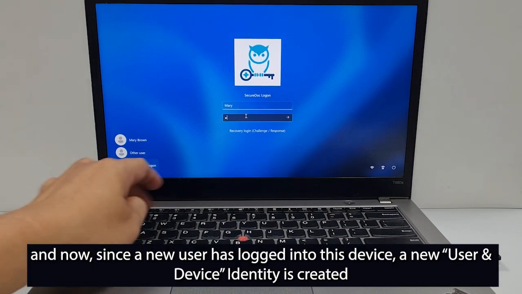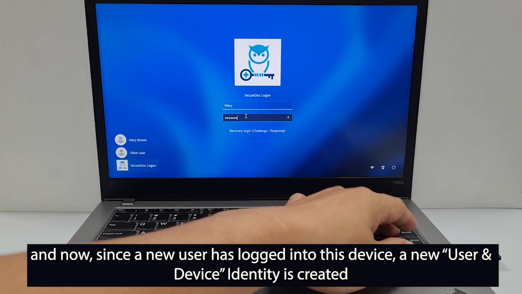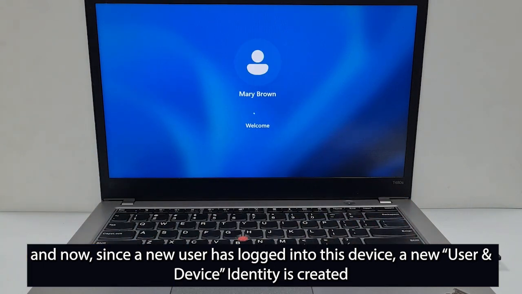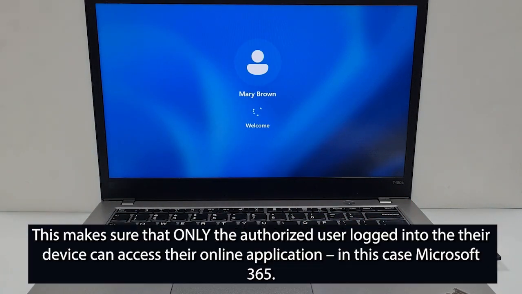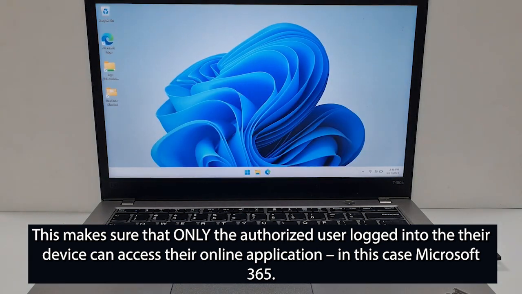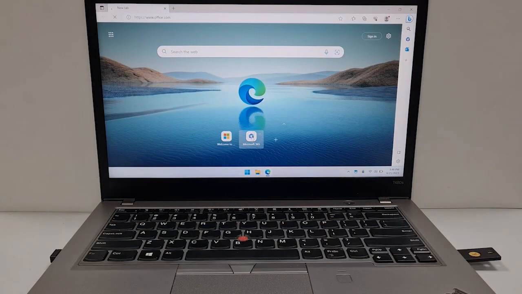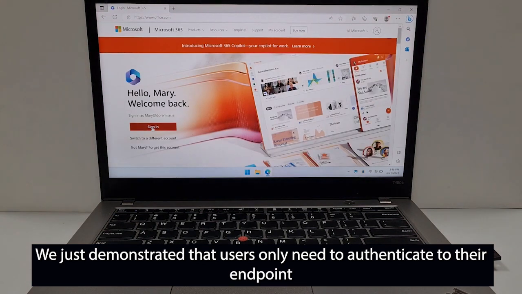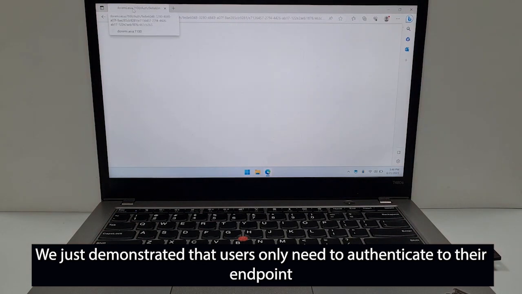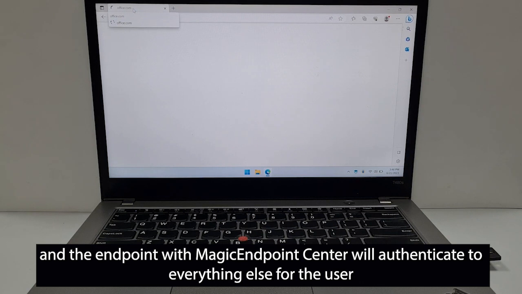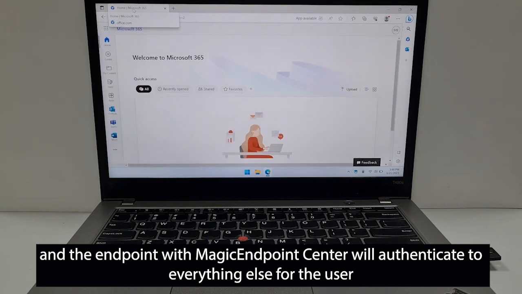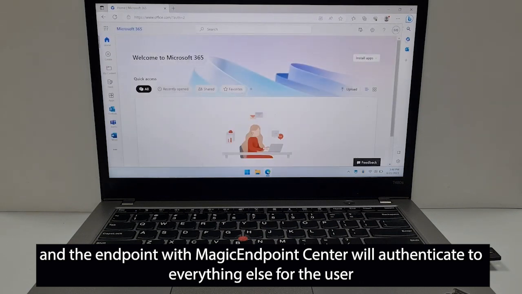And now, since the user is logged into this device, a new user and device identity is created. This makes sure that only the authorized user logged into their device can access their online application, in this case, Microsoft 365. We just demonstrated that users only need to authenticate to their endpoint, and the endpoint with MagicEndpoint Center will authenticate to everything else for the user.